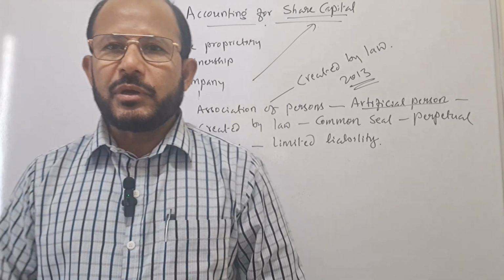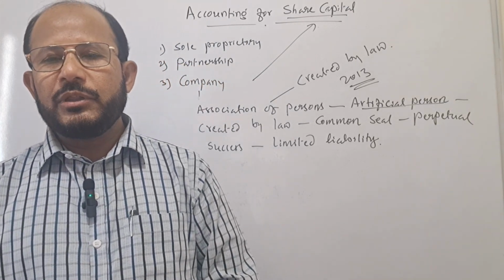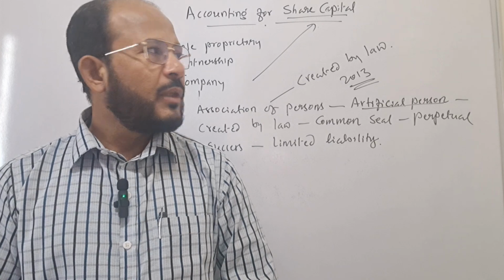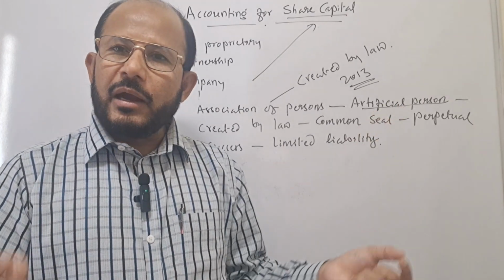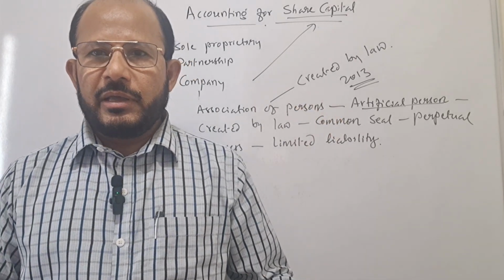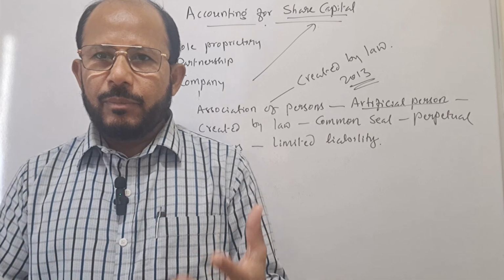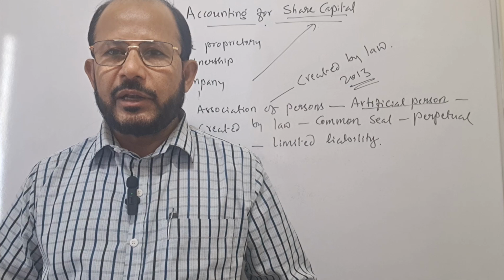See, we are natural persons. We can enter into contracts or agreements with outsiders if we are running a business. But the company, being an artificial person, is created by law. It is not a natural person. That is why the company can enter into agreements or contracts with third parties.